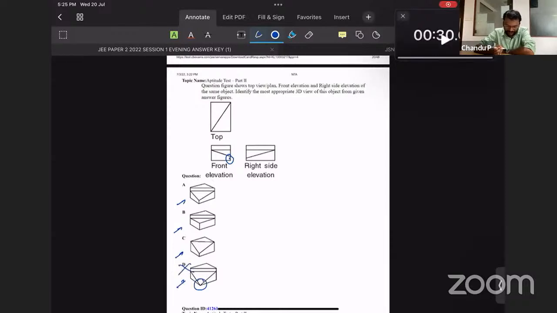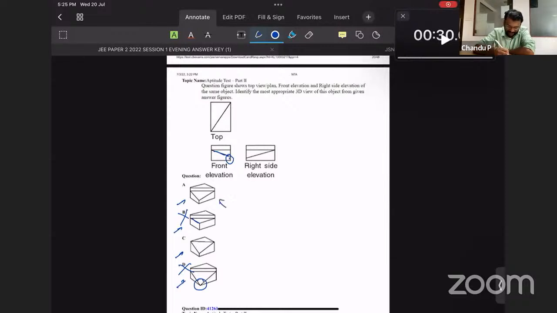Option D is gone. And coming over to the other options, option A is fine. In B, this slope is missing. So B is gone. Now the doubt is between A and C. So now we can see it from the right side.